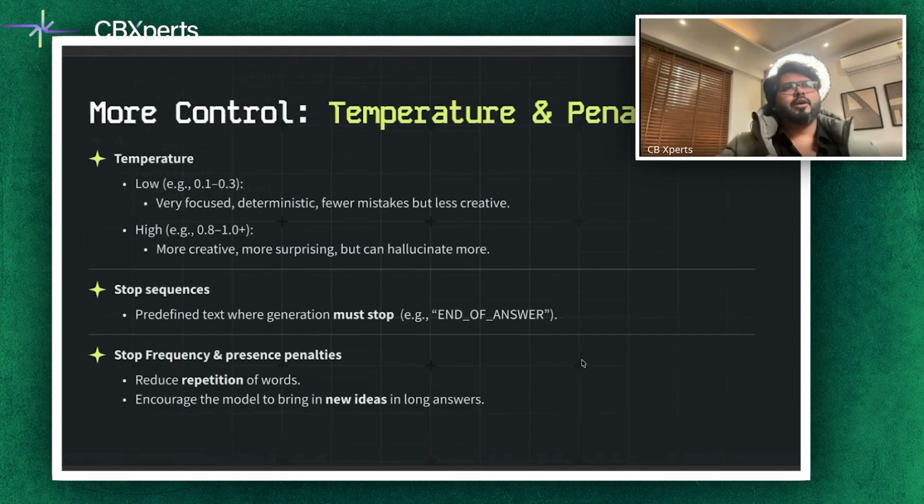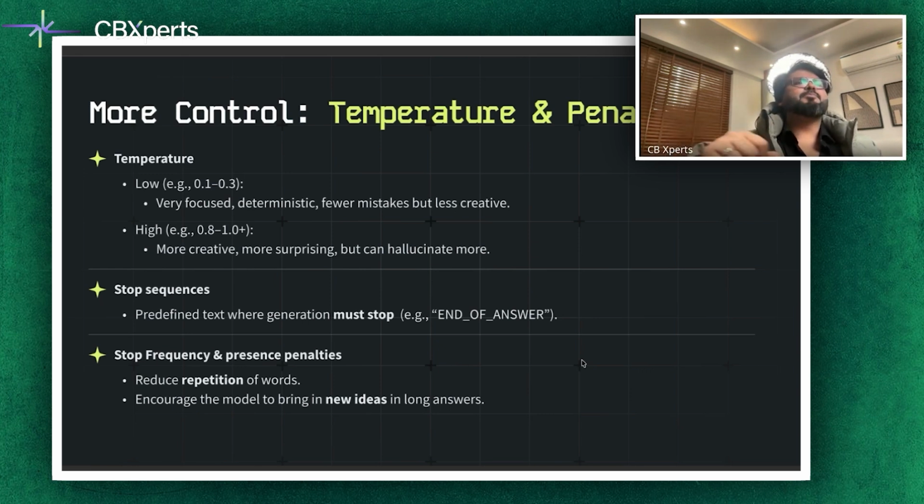Now, if you want to have more control, and I've explained about temperature and penalties in the previous YouTube webinar, you guys can just search about that. It's present on YouTube. I'll just give an idea about how temperature and penalties play their own role in the prompt engineering context. To fine-tune responses further, when you're writing a prompt, you can adjust temperature and penalties if you have control of your LLM. A low temperature, let's say 0.1 to 0.3, makes the model focused and deterministic with fewer mistakes. While a higher temperature, let's say 0.8 to 1 plus, makes it more creative but prone to hallucinations. Stop sequences tell the model where to stop generation, for example, using end of answer to truncate an output.